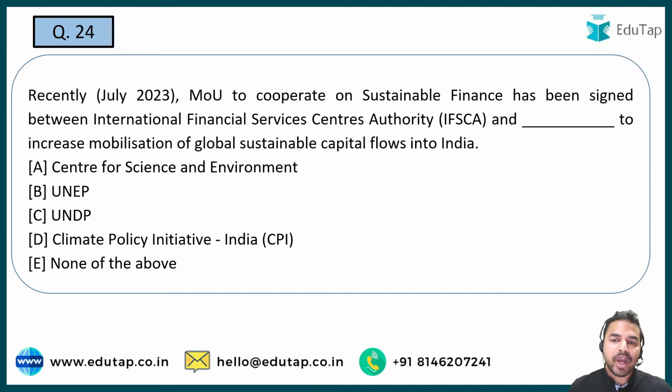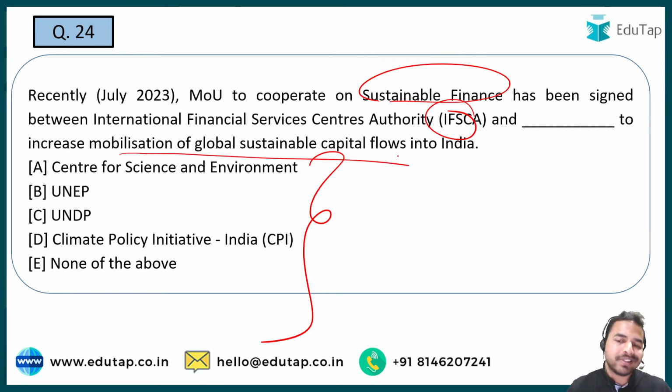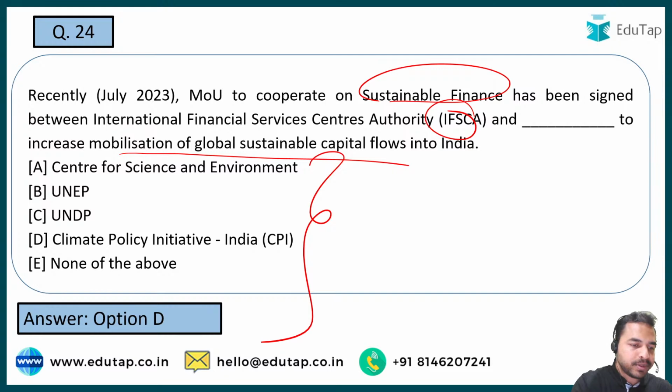So here guys, you have to tell me the name of the organization which has signed an agreement with the IFSCA. ठीक है जी. So recently MOU साइन हुआ था. The reason behind this MOU was to cooperate on sustainable finance, and this has been signed between IFSCA and which of the following organizations to increase the mobilization of global sustainable capital flows into India. What is the right answer? So guys, what is the right answer? The right answer here is option D, that is Climate Policy Initiative India.